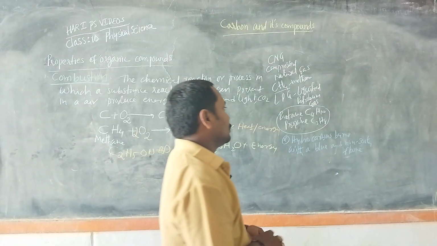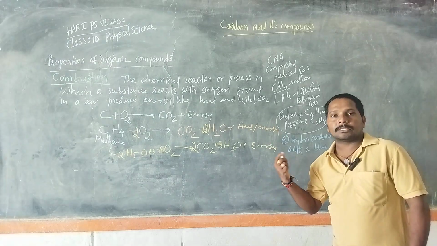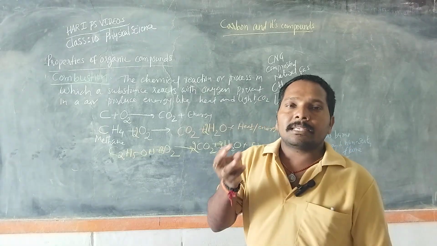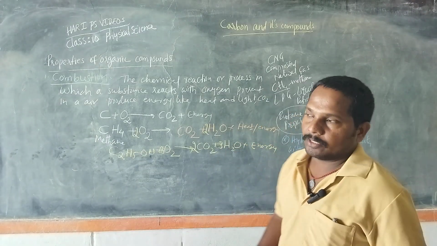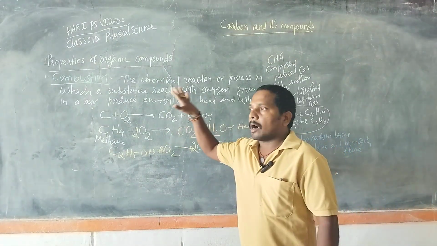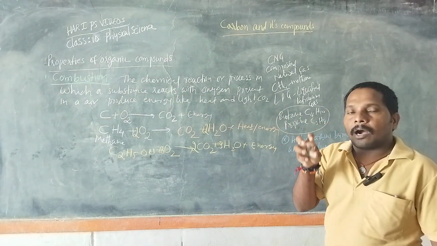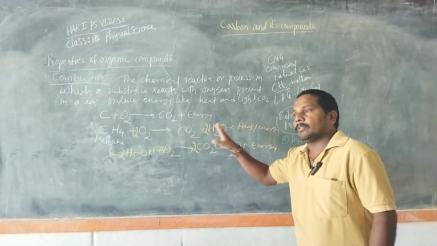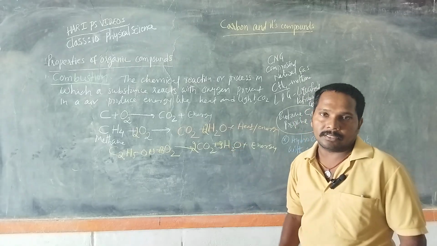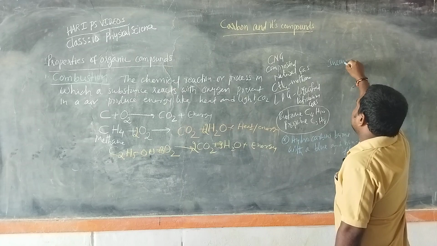So incomplete combustion means the compound did not burn completely, or there was an insufficient supply of oxygen. Combustion means the compound must react with oxygen. If the compound did not react completely with the oxygen, or if there is insufficient supply of oxygen, then incomplete combustion takes place.